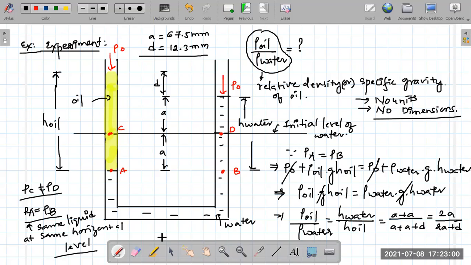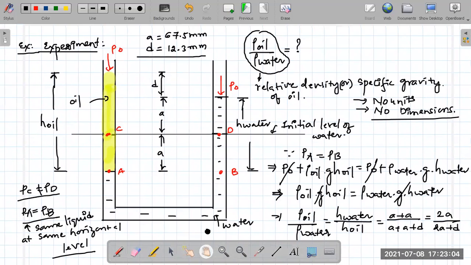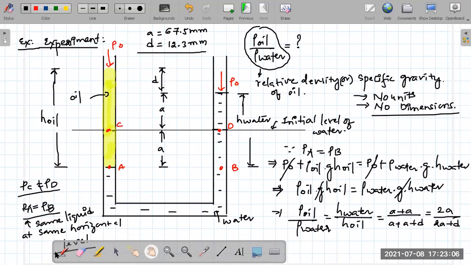what we can get over here is, this will be equal to how much? This value will turn out to be 2 into 67.5 by 67.5 plus 12.3.